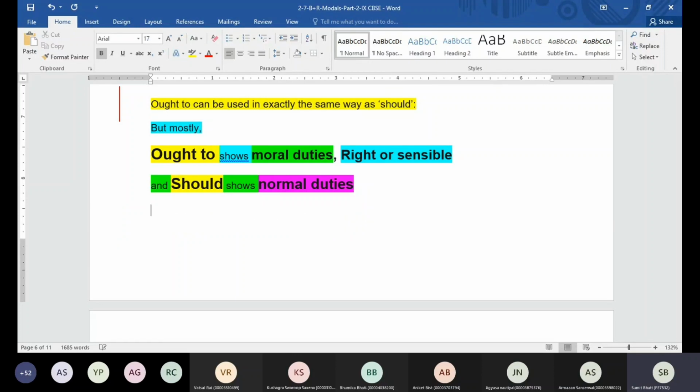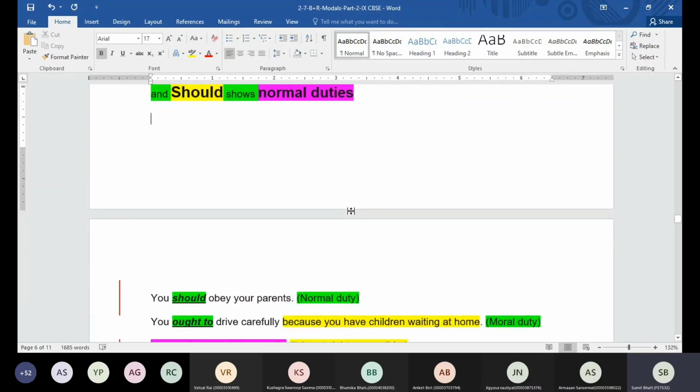So remember guys, if you have a sentence wherein you don't have the object in the sentence, like here, you dash obey your parents. So what can we say? You should obey your parents, because it's a normal duty. We are just normally advising someone that this is what you should do. Here we can also go for ought to. Ought to will turn this sentence into a moral duty or something right or sensible.